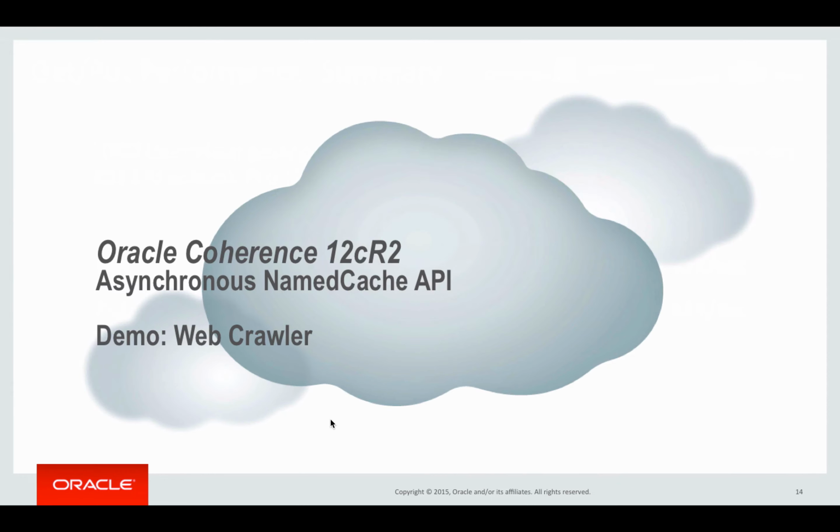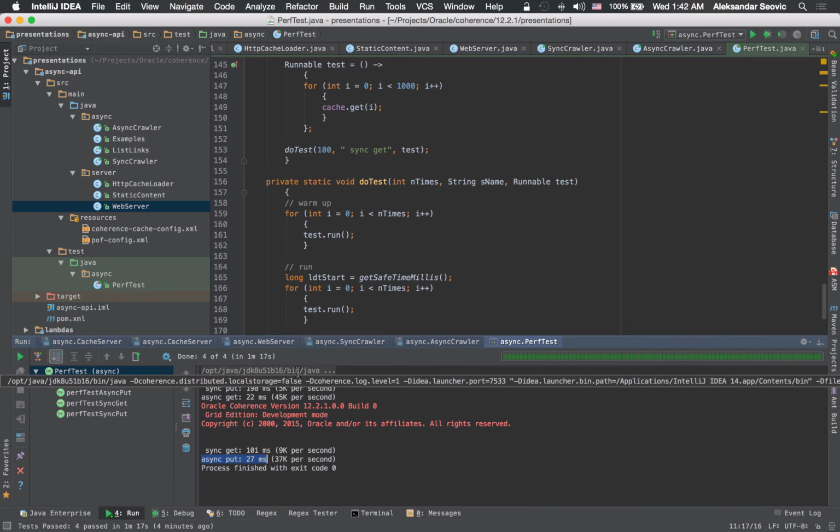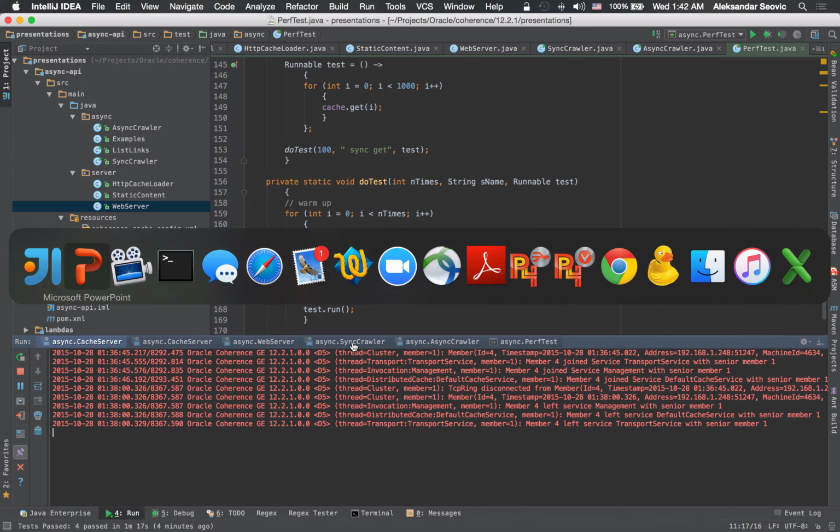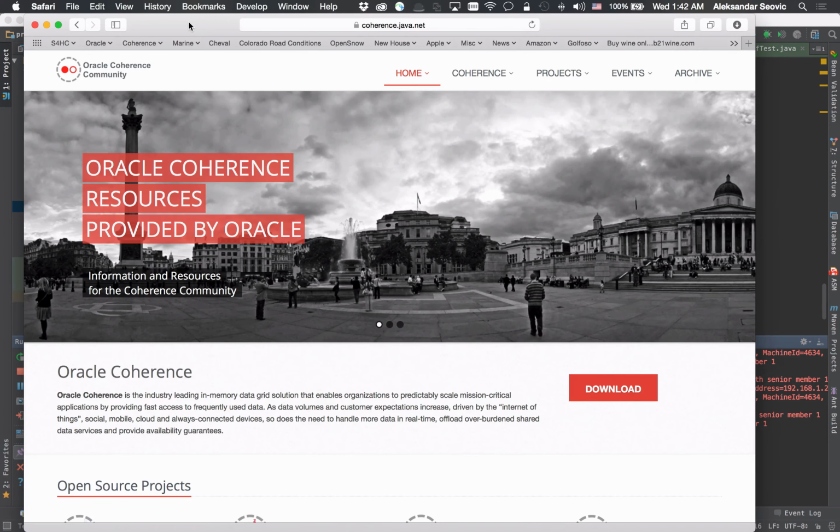So let's look at a second demo, which is actually a lot more fun than just comparing the numbers in the test. What I did here is we still have the same 2 cache servers running, and we will load some data into them. Basically, what we will load is the content for the coherence.java.net website. So this is the Coherence community website.